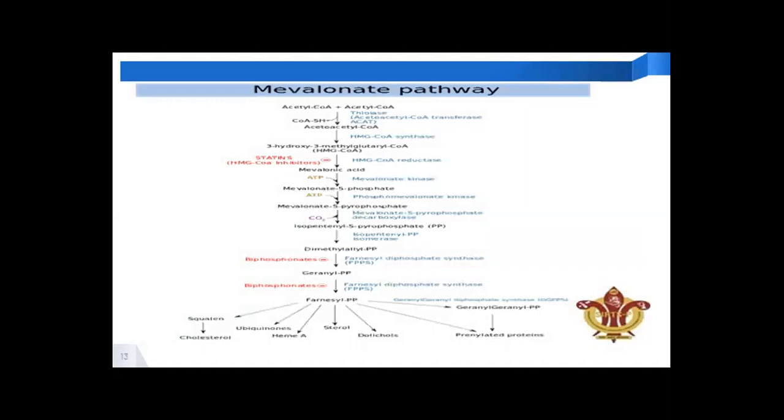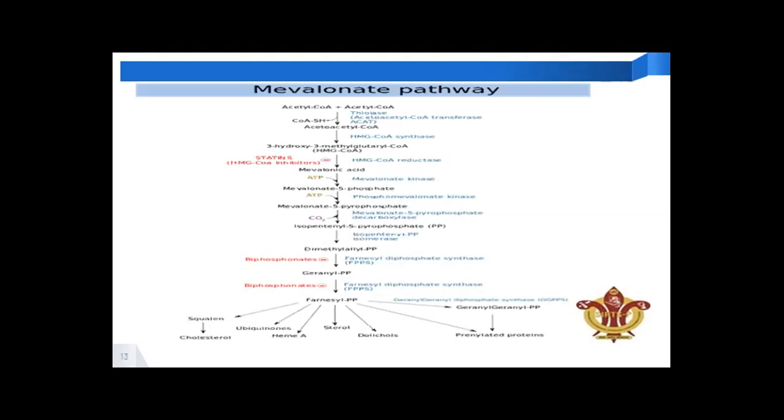This is the mevalonic acid pathway, and it starts with acetyl coenzyme A. Let me tell you where this pathway is going to take place. It takes place in the cytosol, and this pathway forms ubiquinones. Ubiquinone is one of the active compounds responsible for the electron transport chain in the mitochondria, and this is where it enters the mitochondria. Initially, within the cell, it forms in the cytosol. It starts with acetyl coenzyme A, which we get from pyruvate in the glycolysis pathway.